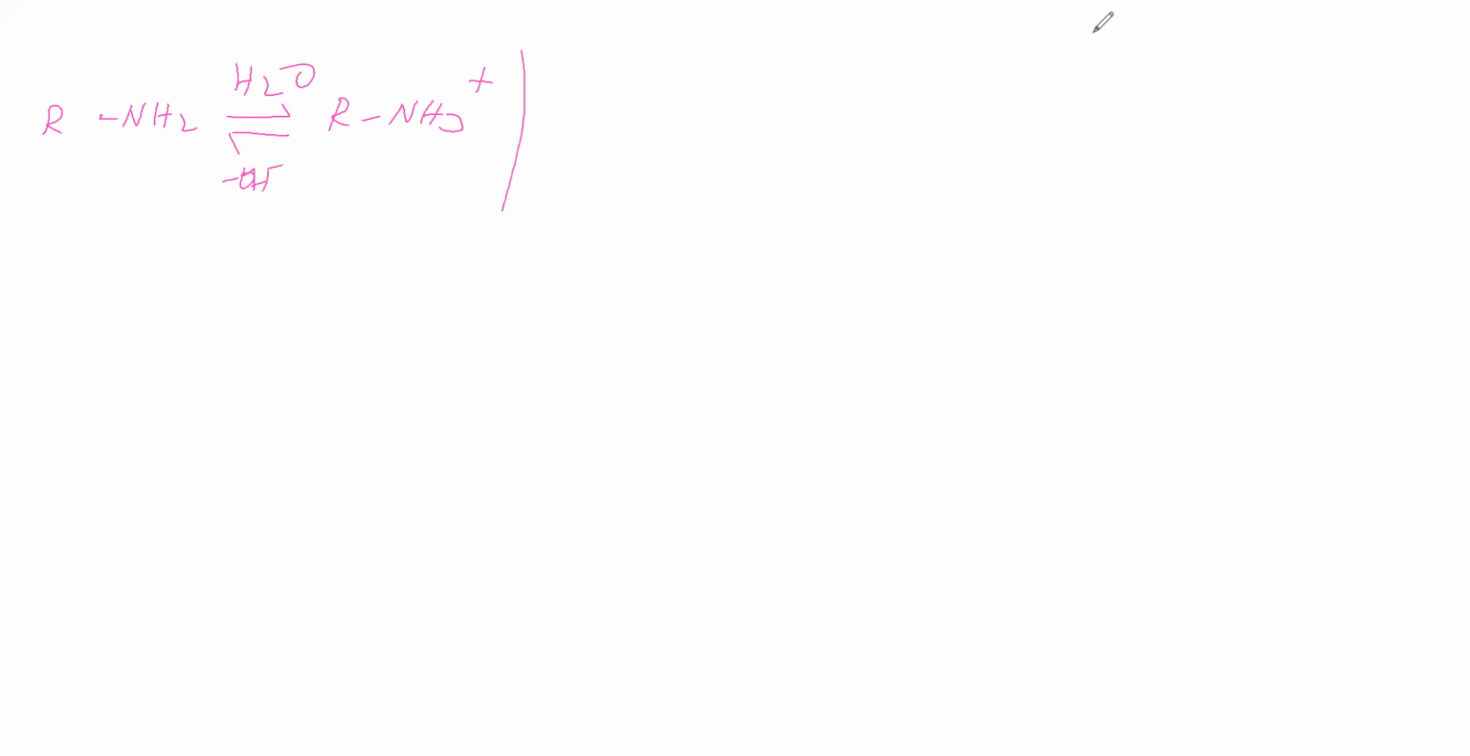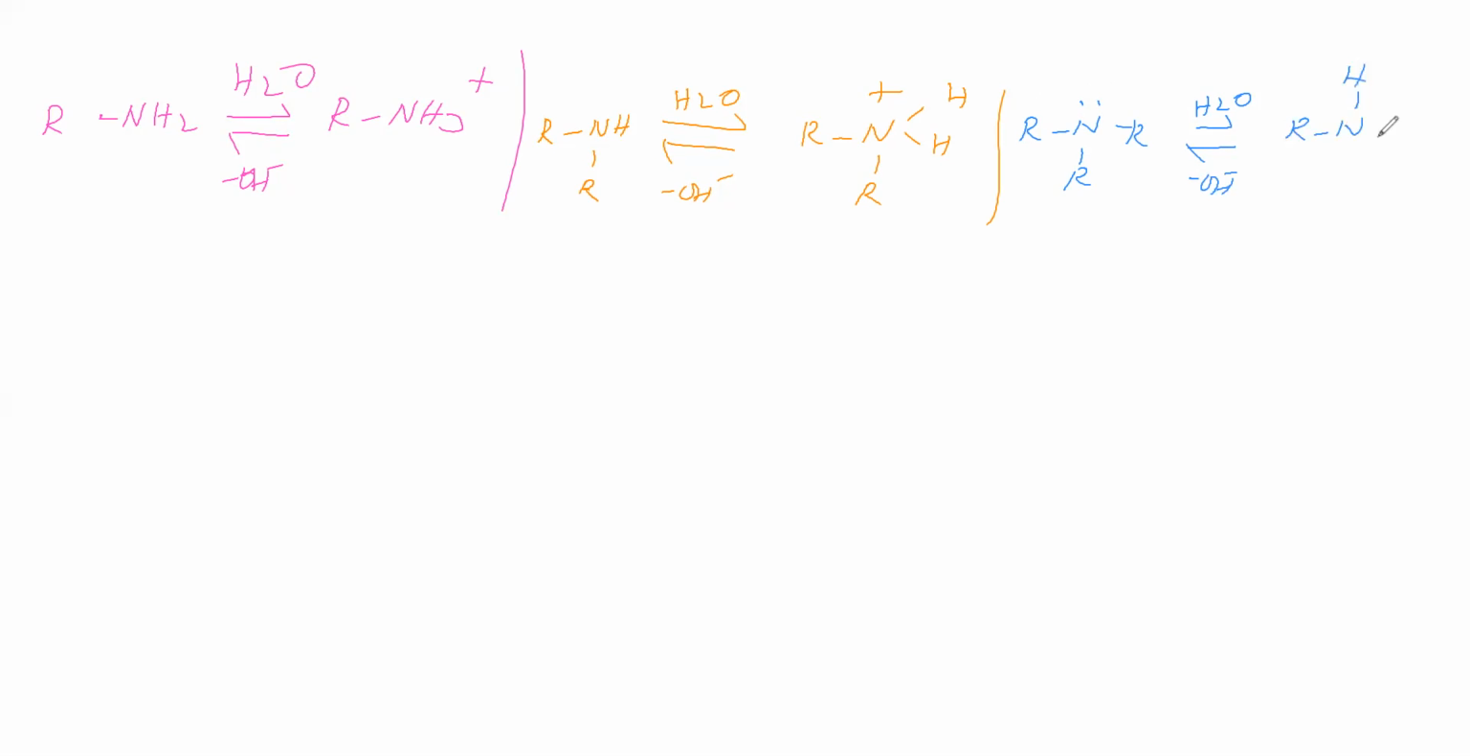Okay. Next, we will take secondary amine, which is RNHR. It takes H plus from water and water becomes OH minus. So it becomes R2NH2 plus. Okay, next we will take tertiary amine, R3N. Tertiary amine takes H plus from water and then water becomes OH minus. So since it takes H plus, it becomes R3NH plus.